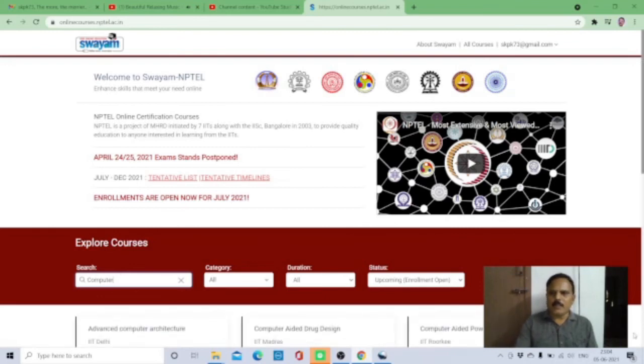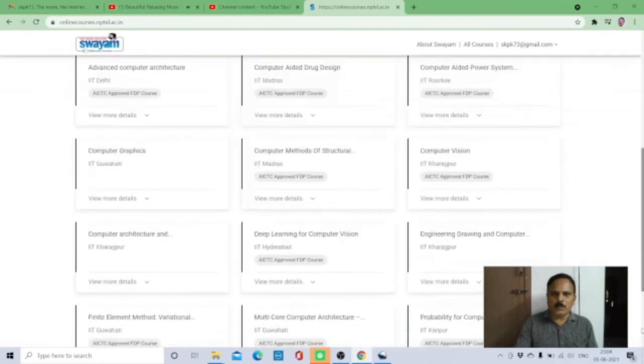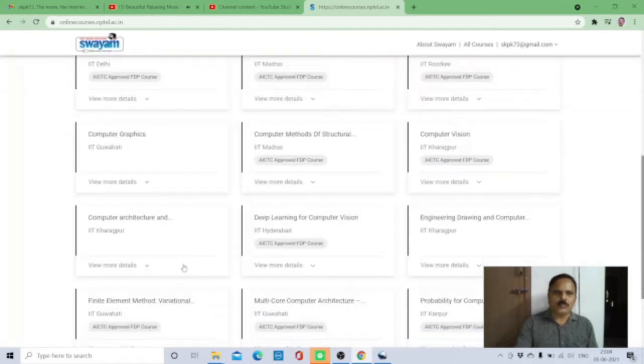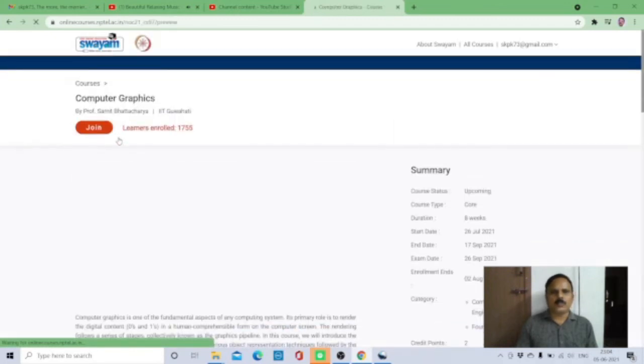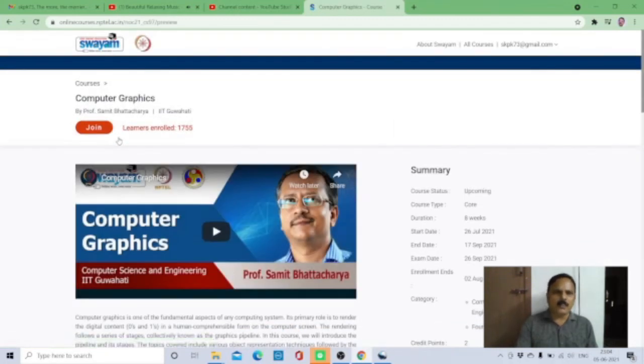Here all computer related courses will be displayed. Then I click the computer graphics course. If we are willing to join, then we can press the join button.